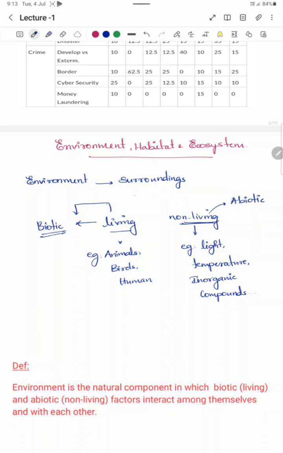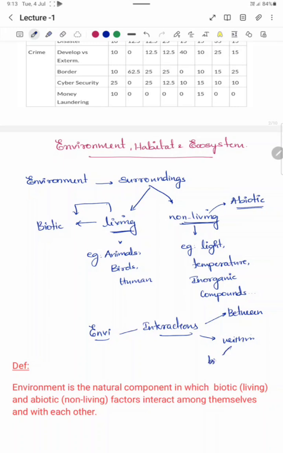Everything in our surroundings can be grouped into two, the living and the non-living. The living organisms in technical terms are called biotic components, and the non-living ones are called abiotic components. Along with these two, environment is also about the interactions. Here we will discuss two types of interactions: interactions between the biotic and abiotic components, and interactions within the biotic components and within the abiotic components.